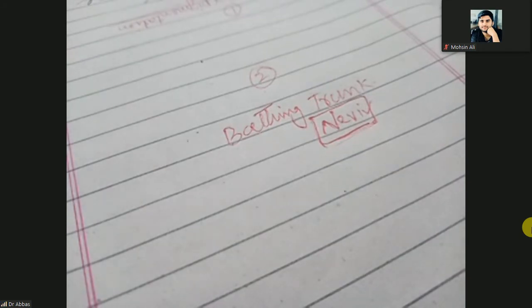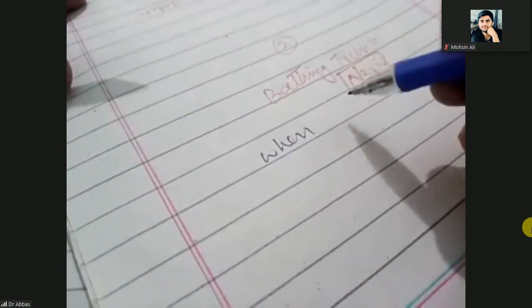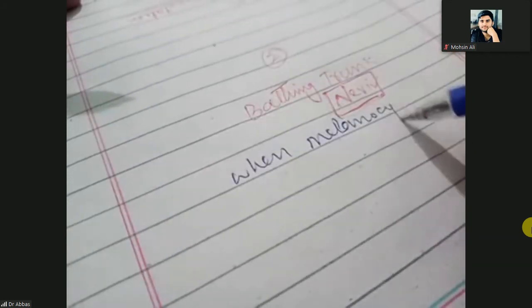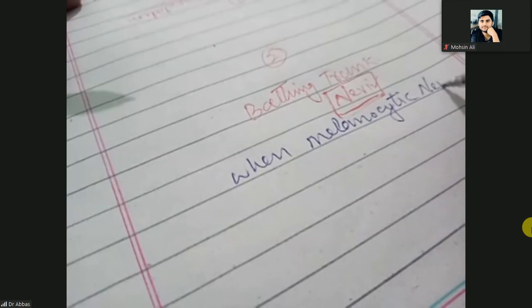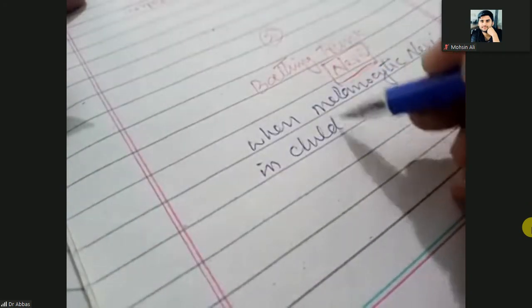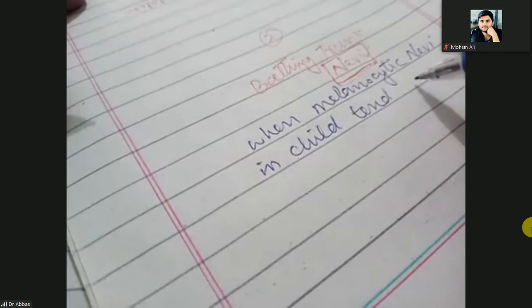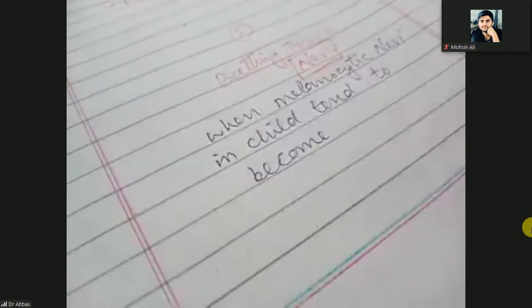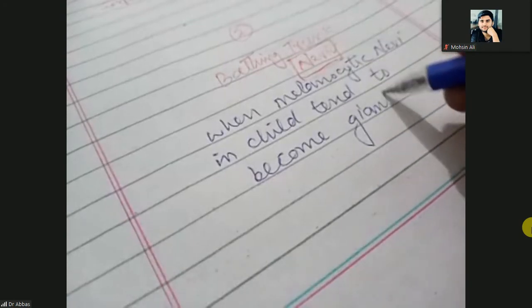So melanocytic nevi are clusters of melanocytes in the child that tend to become giant, bigger in size.